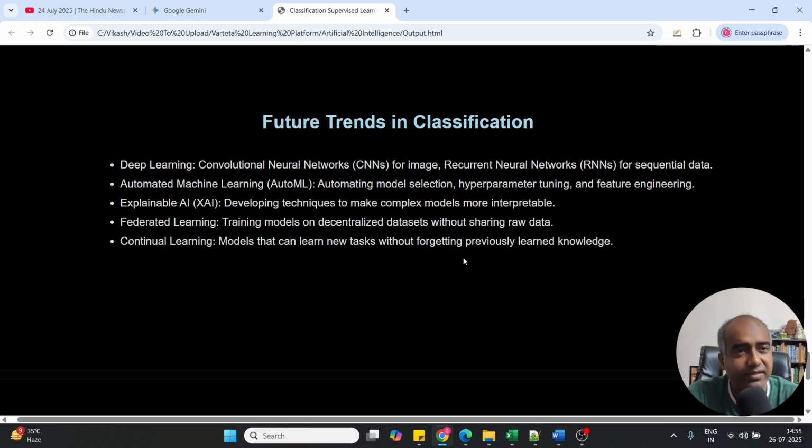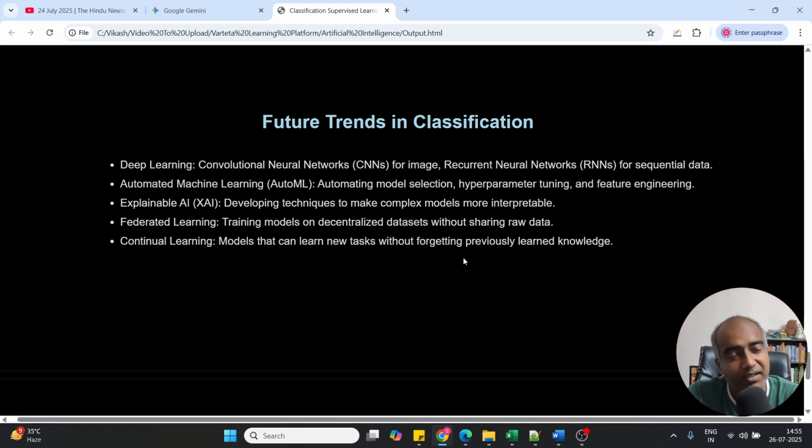Then comes the future trends. Let's talk about some of the future trends in classification. One is deep learning. We are going to discuss these in the coming videos: what is a convolutional neural network and what is a recurrent neural network, all these things. Then automated machine learning, and explainable AI, developing techniques to make complex models more interpretable. It should be able to tell how it reaches the answer, because explainability is not only for me, the end user. It's also for the model developers.